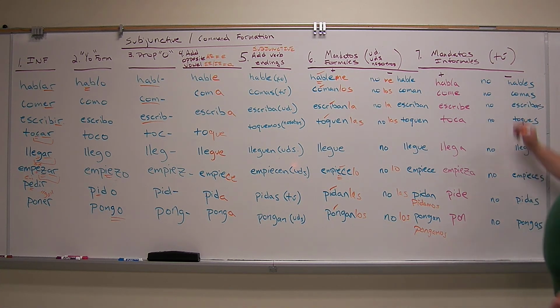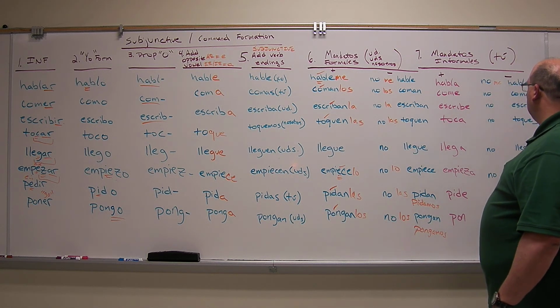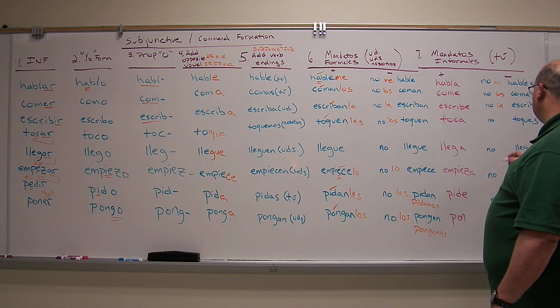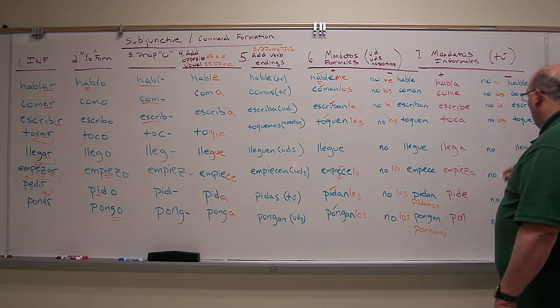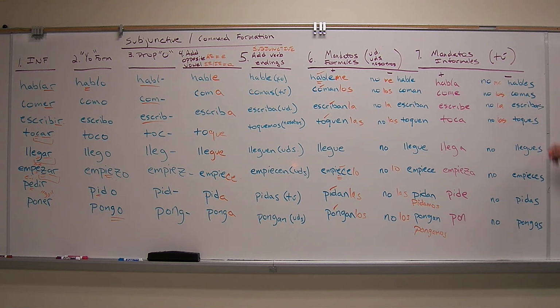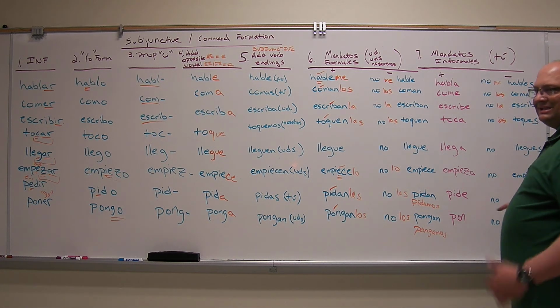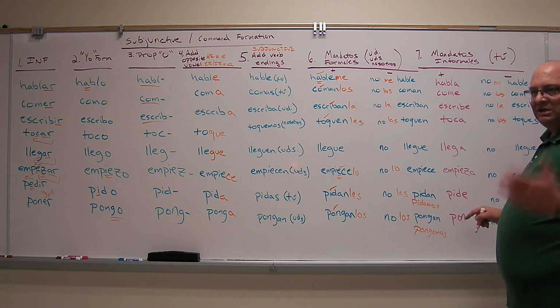No hables, no me hables tú. No los comas, no la escribas, no las toques. The only thing that's changing is who we're commanding. Everything else stays the same. The S indicates that it's tú. No llegues tarde. Make sure you arrive on time.